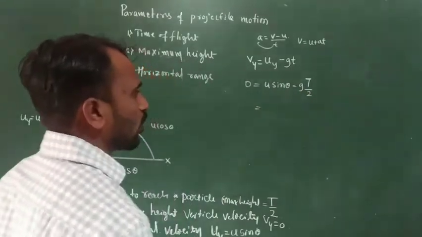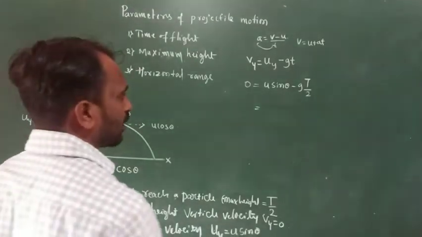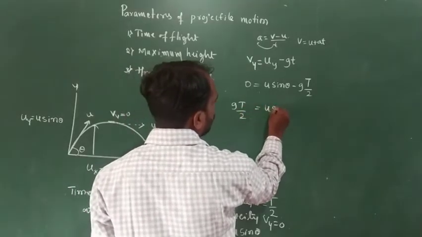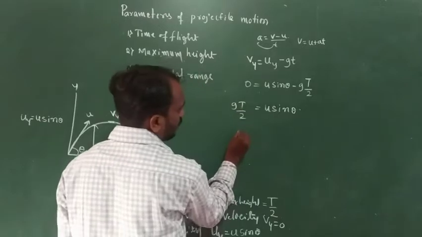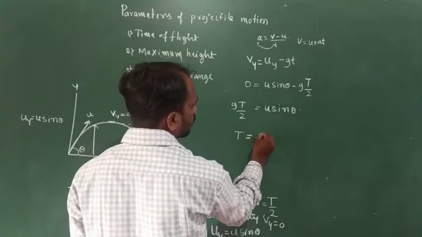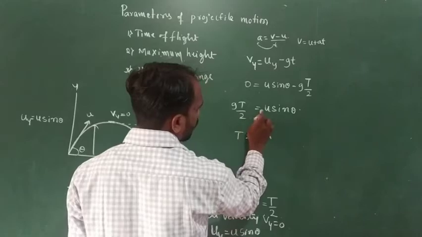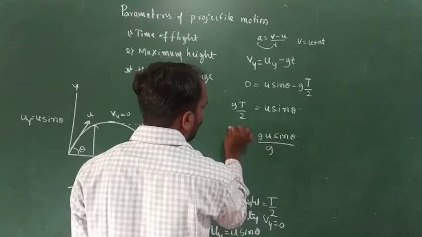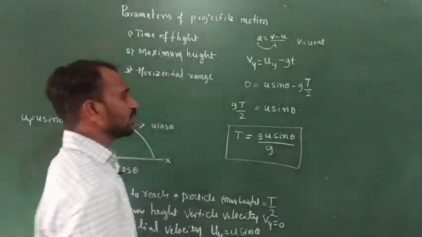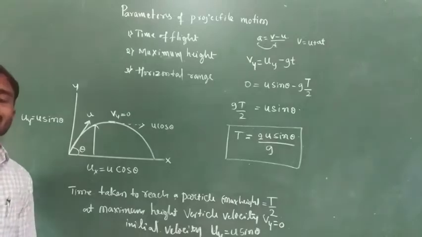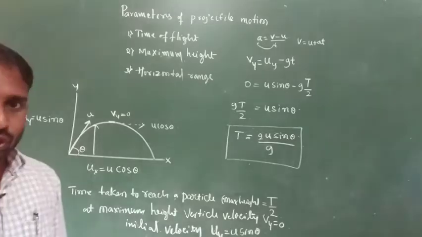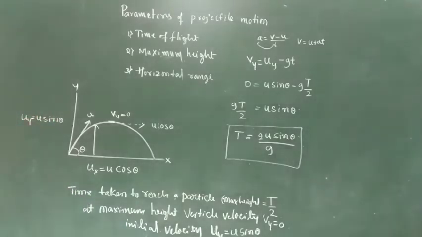Okay, so here we want to calculate the time of flight, which is capital T. So taking g T by 2 to this side, u sin theta, it means T is equal to 2 into u sin theta divided by g. So T is equal to 2u sin theta divided by g. This we consider the time of flight. Time of flight means the time taken by a particle to reach a certain level, so that is the time of flight.